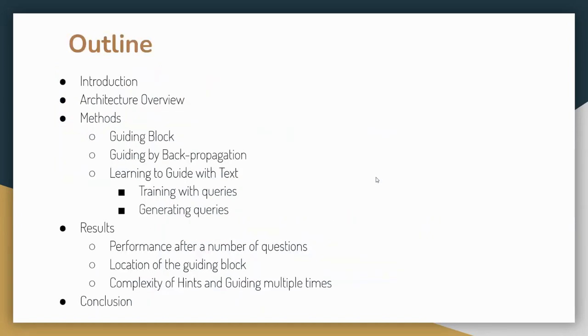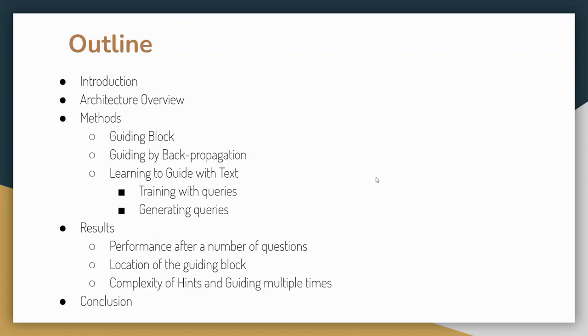Okay, let's go to the main agenda. First of all, we will introduce the paper, what it is all about. Then we will go to the architecture overview. Then we will go to the methods that they have proposed, which will basically be three things. One will be the guiding block. Next will be guiding by backpropagation. Then will be guiding with text. How exactly these are happening, we will see, not to worry.